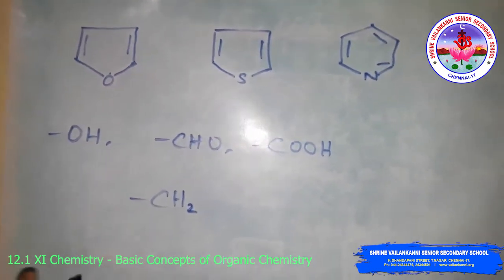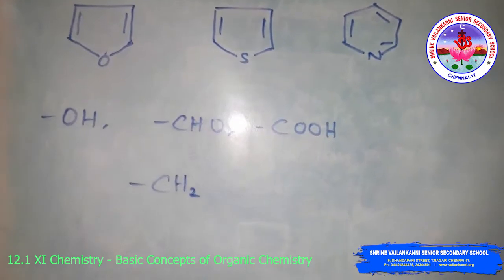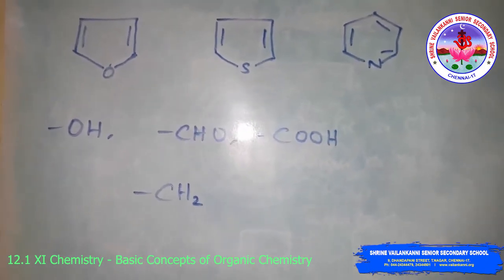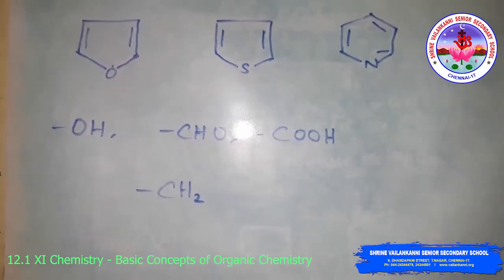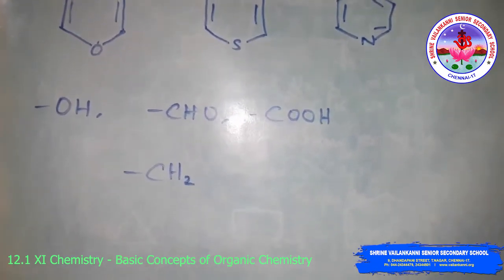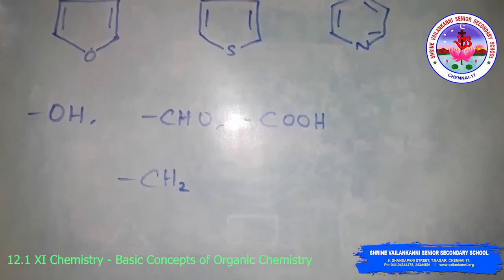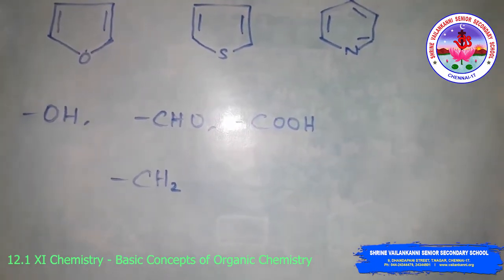There are a number of homologous series of organic compounds. Some of these are alkane, alkene, alkyne, haloalkane, alkanols, alkanals, alkanones, alkanoic acid, amines.